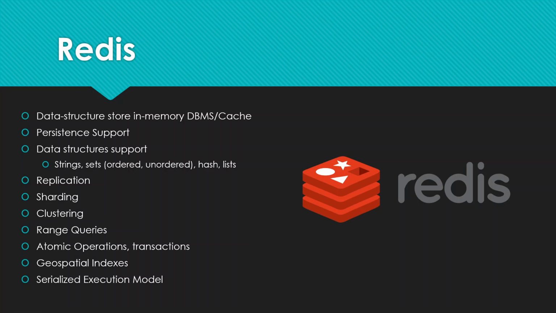We chose 3 in-memory database systems to evaluate in this project. The first one is Redis, which is an open source data structure store in-memory database. It also provides optional persistent support in case data needs to be persisted to disk. It provides support for a wide variety of data structures such as strings, sets, hash, and lists. It also implements replication, sharding, and clustering, and it provides support for range queries, transactions, and geospatial indices. It also works only on a serialized execution environment.